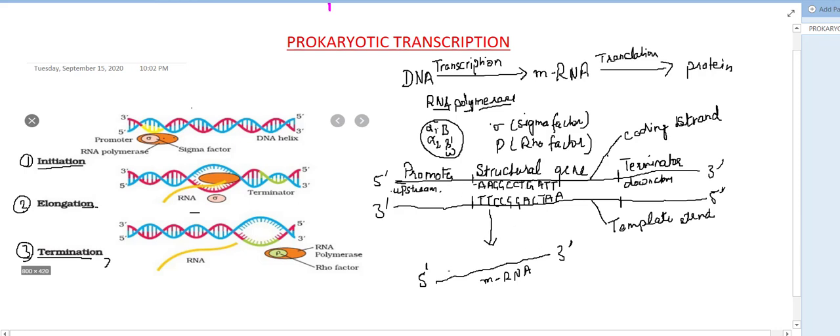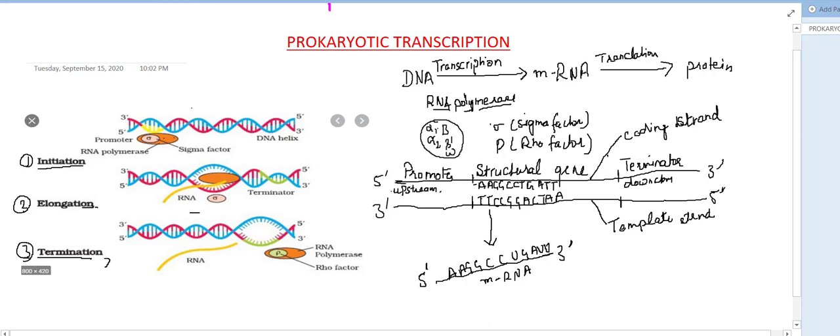So the sequence you get on the mRNA is A, G, C, U, G, A and U. So the mRNA is just a copy of the coding strand, and the RNA polymerization occurs on the template strand.